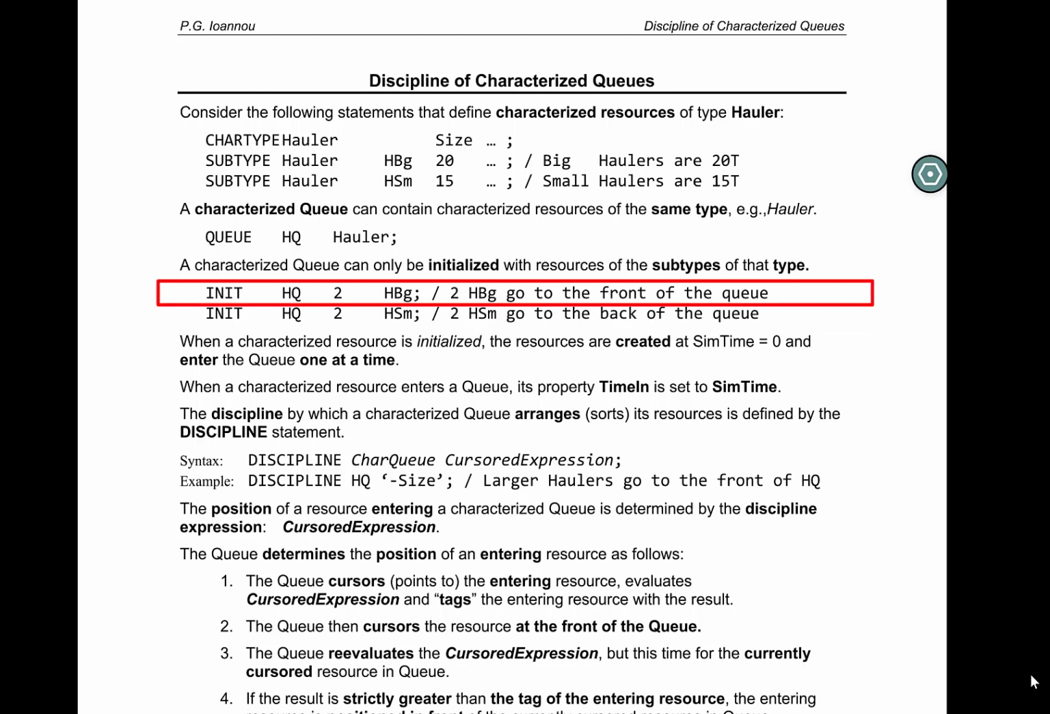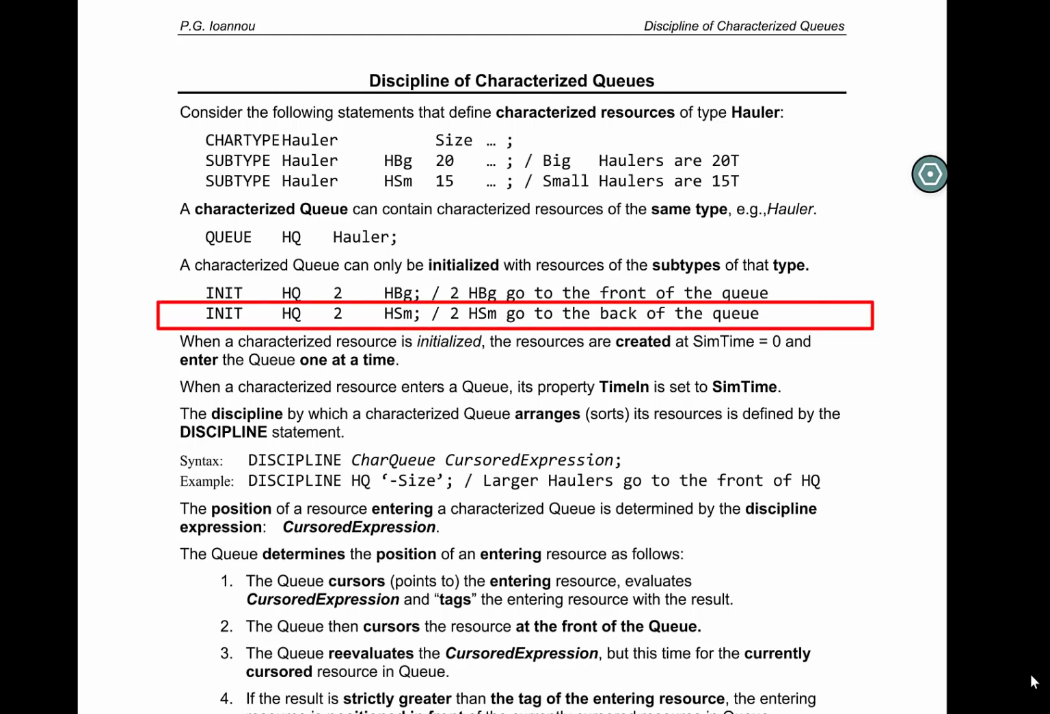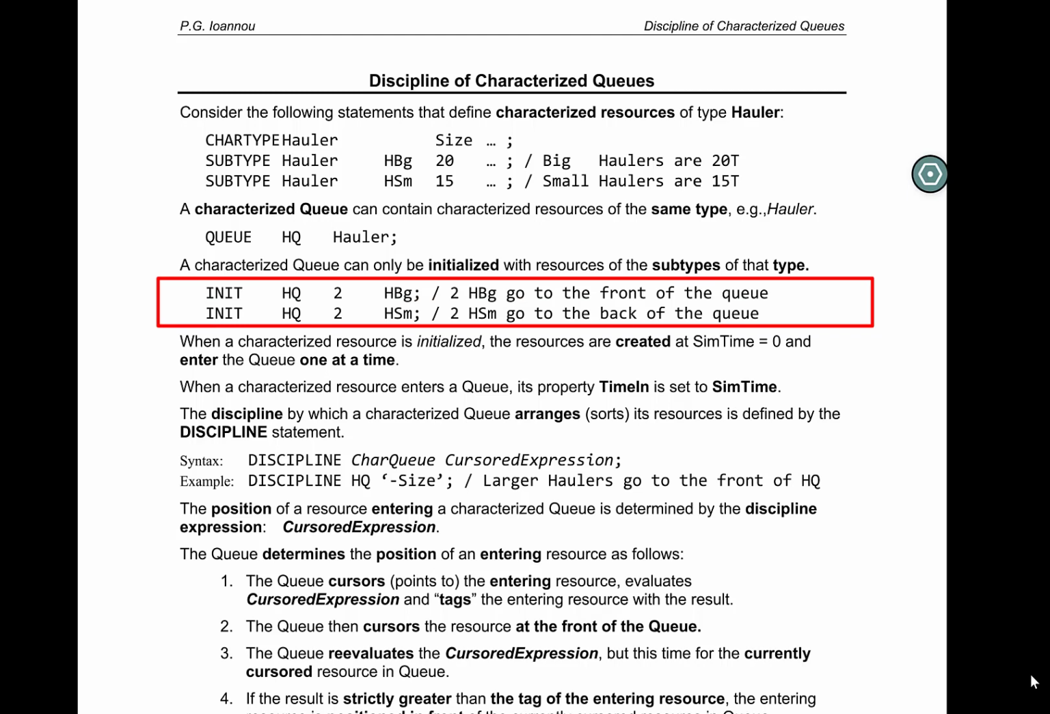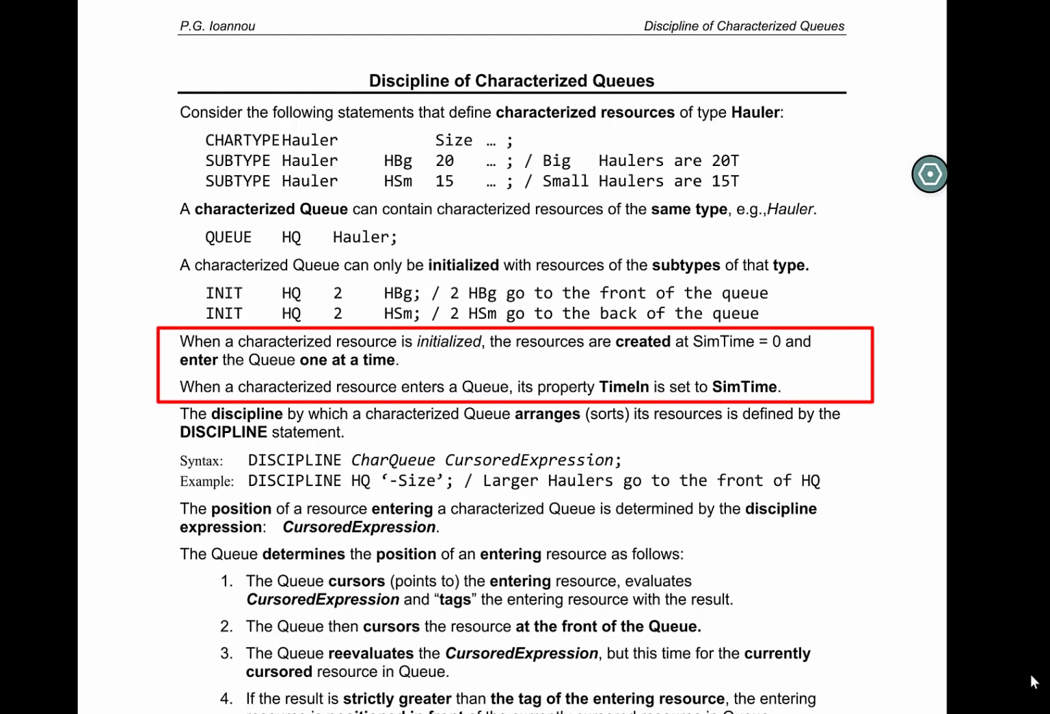For example, the following statement, init HQ, initializes the queue HQ with two big haulers. The next statement initializes queue HQ with two small haulers. Each of these initialization statements adds two resources into the queue, so the queue ends up with 4 resources at the end. When a characterized resource is initialized, the resources are created at sim time equals 0 and enter the queue one at a time.